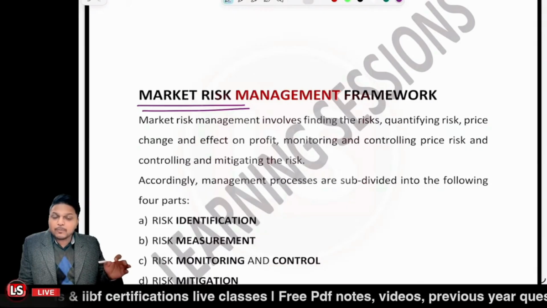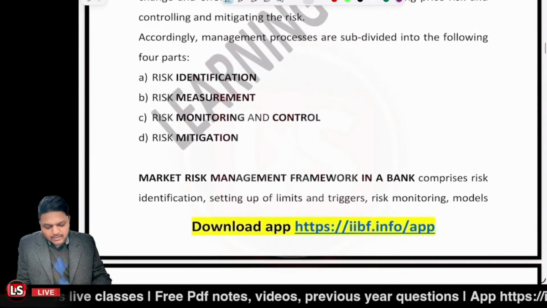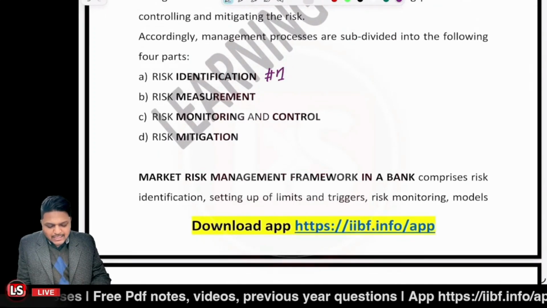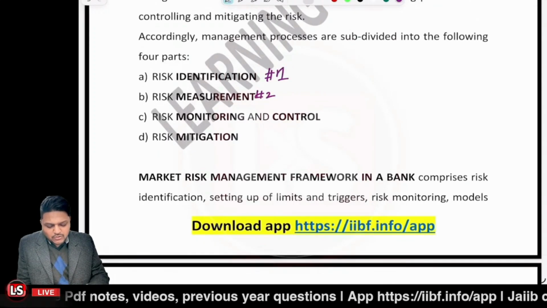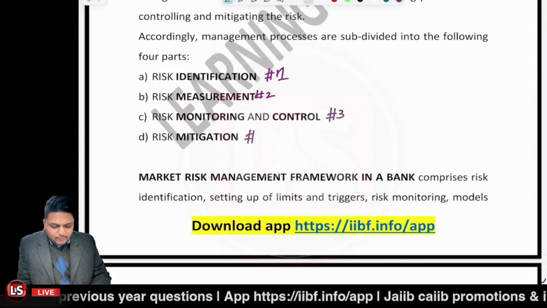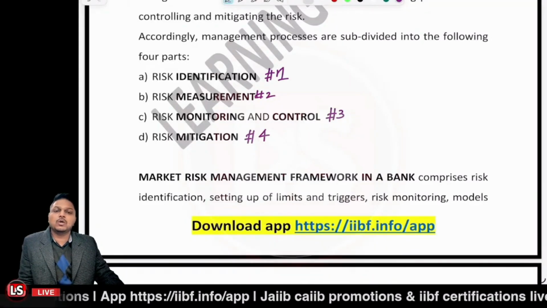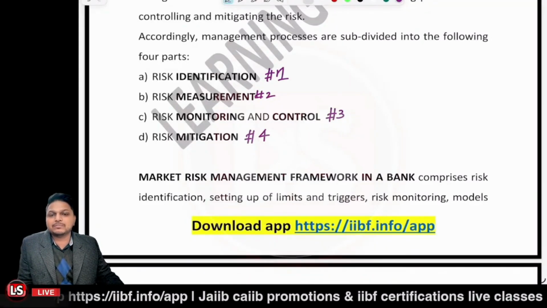That's the whole process. The first thing is risk identification. Second is risk quantification or risk measurement. Third is monitoring and control. And fourth is risk mitigation, where we want to reduce the risk overall.